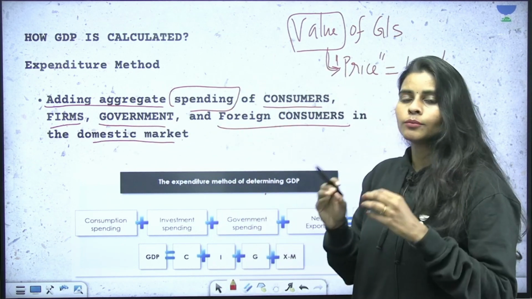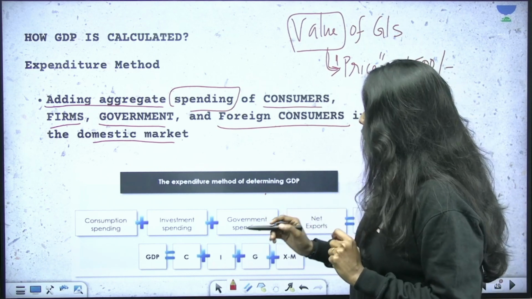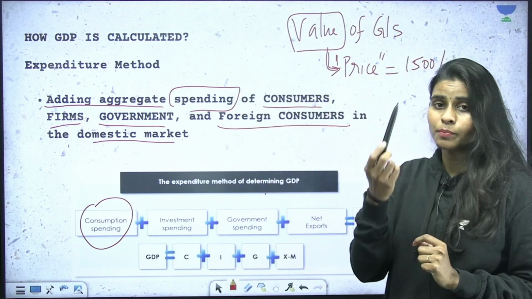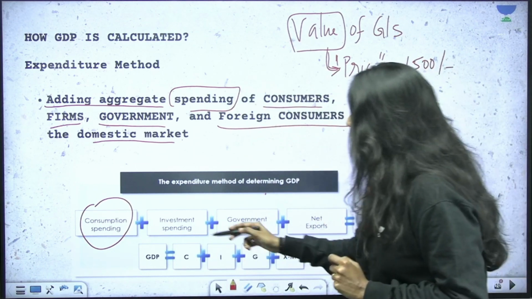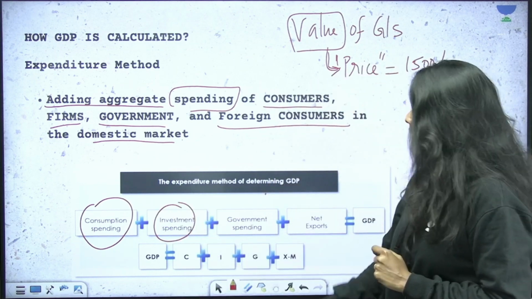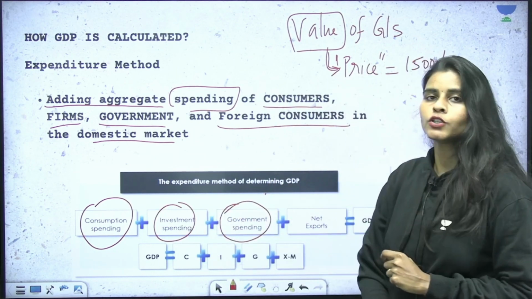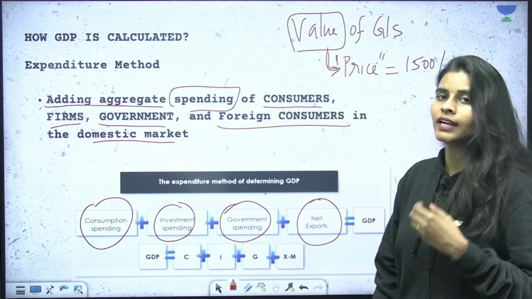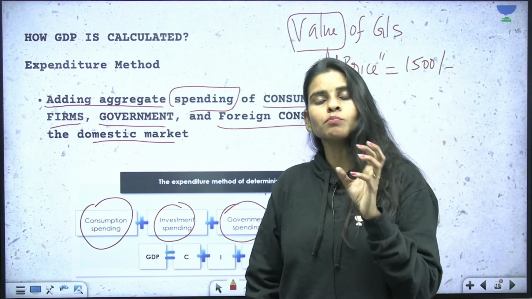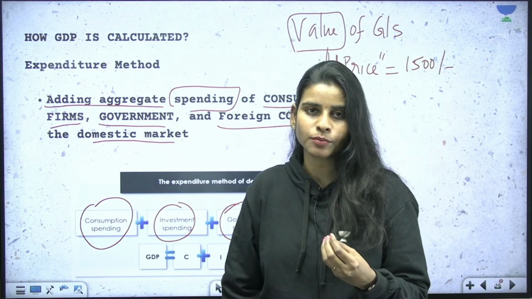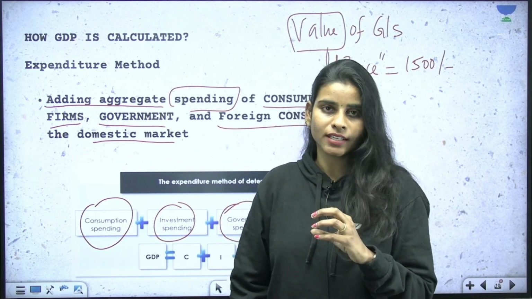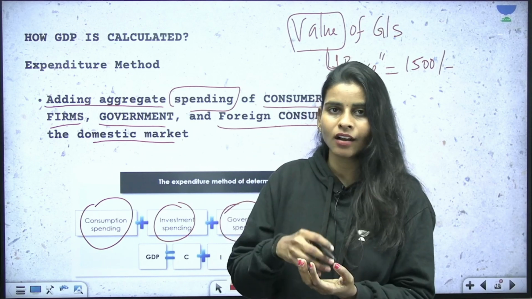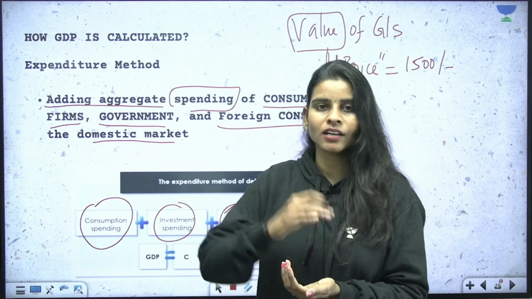So this is the most popular method of calculating GDP. Okay, so here what we are going to do is add the consumption expenditure, that is expenditure made for consumption, expenditure made for investment, expenditure made by the government for both consumption and investment, and the expenditure made for net exports. So what is meant by expenditure on net exports? If I am making a product in India and selling it to Sri Lanka, then I will be able to earn from the product which I made, in Sri Lanka, right?